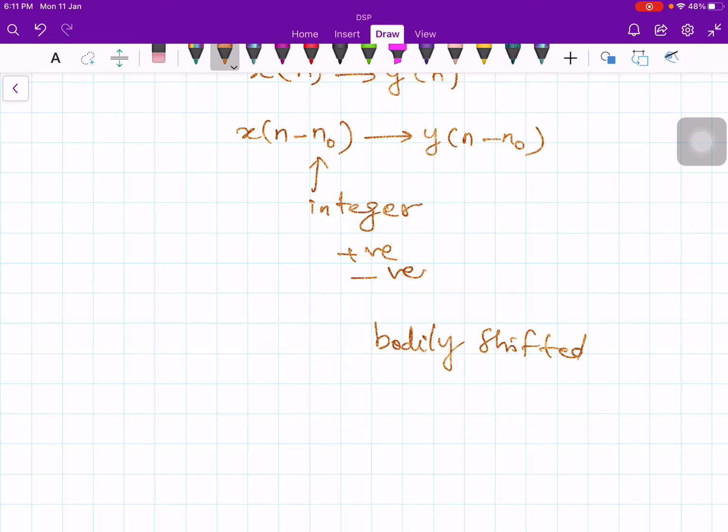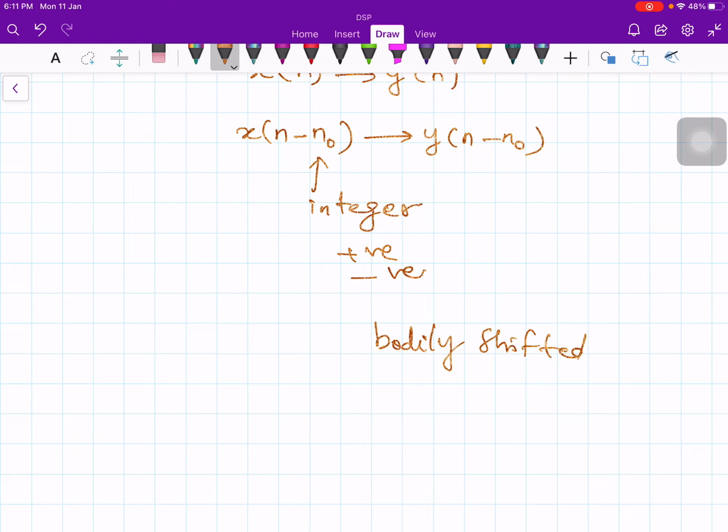So if you shift the input waveform to the left or to the right by some amount, the output waveform also will be shifted to the left or right by the same amount. So then that means what? The shape of the waveform is not changed, but you are bodily shifting it, taking the waveform to some other location, translating, that's it.